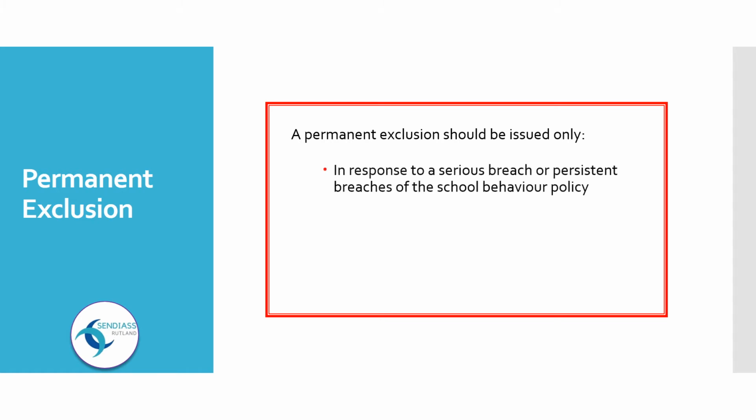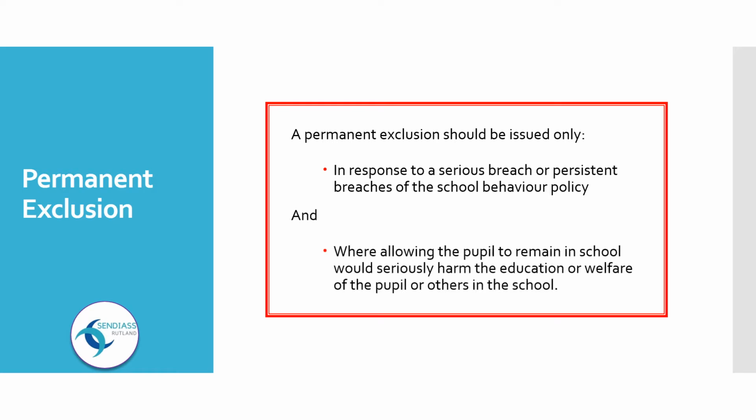Permanent exclusion. A permanent exclusion should be issued only in response to a serious breach or persistent breaches of the school behaviour policy, and where allowing the pupil to remain in school would seriously harm the education or welfare of the pupil or others in the school.